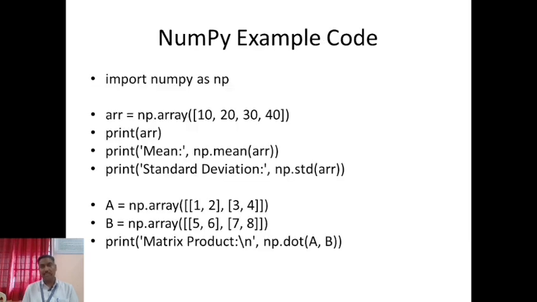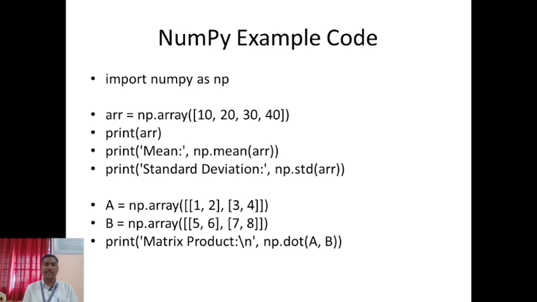The first line is import numpy as np. We already discussed that import is the keyword used for the library. Then np dot array creates an array, which stores a number of values. Here 4 values are stored in this array, so the size of the array is 4. The values are 10, 20, 30 and 40.